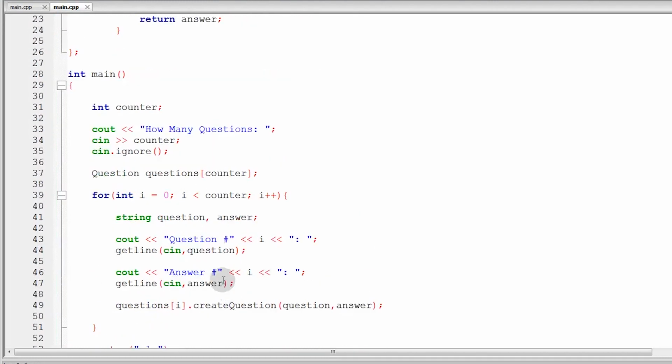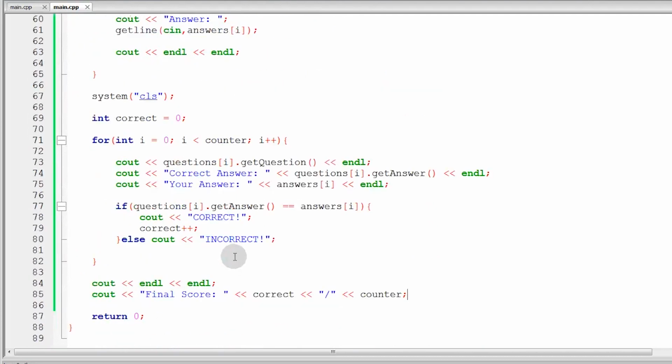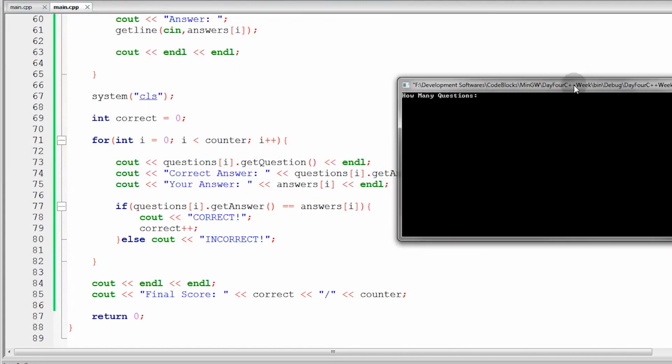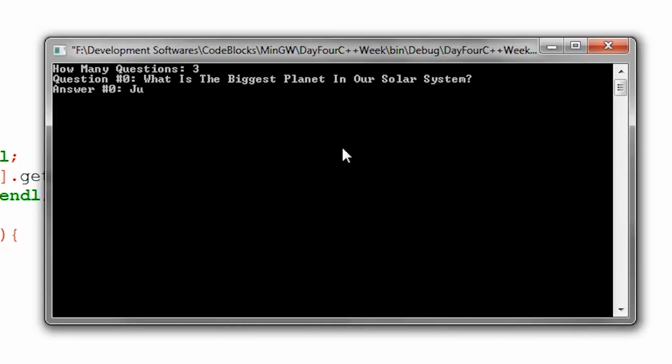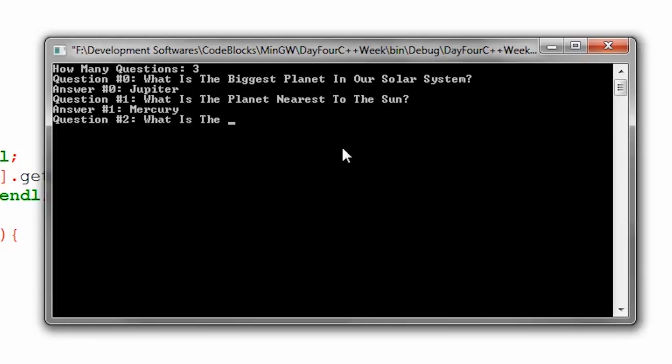So, medyo mahaba yung program na to. But that's fine. And sana naintindihan nyo. Then, let's build and run this. Makikita nyo na ito na yung buong program natin. So, how many questions? So, I would say 3. So, what is the biggest planet in our solar system? With question mark. Enter Jupiter. What is the planet nearest to the Sun? Mercury. What is the hottest planet?